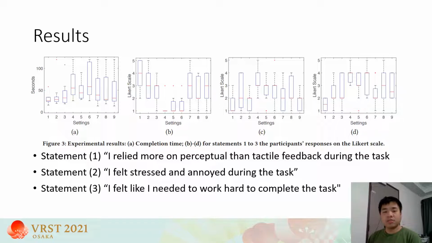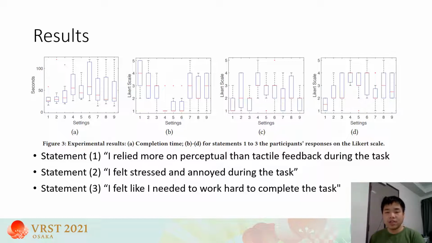The three statements which were utilized to evaluate the participants' subjective cognitive workload are presented on the screen. Figure 3A, which is the leftmost figure, shows the completion time of the participants. Figure 3B, C, and D, which are the second to the fourth box plots from left to right, show the responses from the participants on the Likert scales towards the three statements.